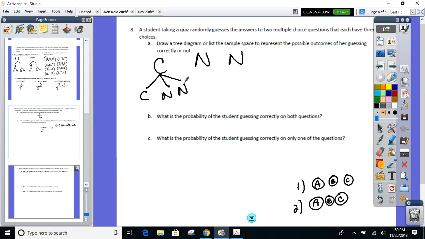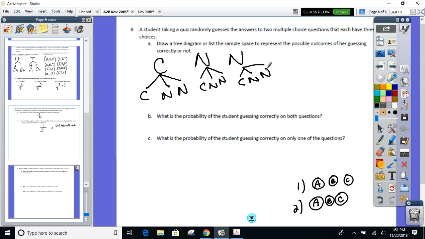And then what's going to come off of it? I get messy with these, man. I got to work on that. I could do a correct and not correct. So do you see all your possible choices?